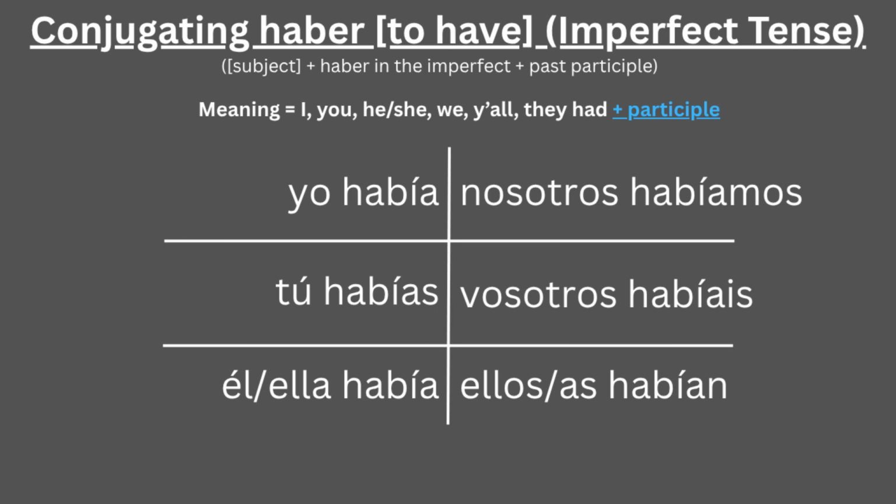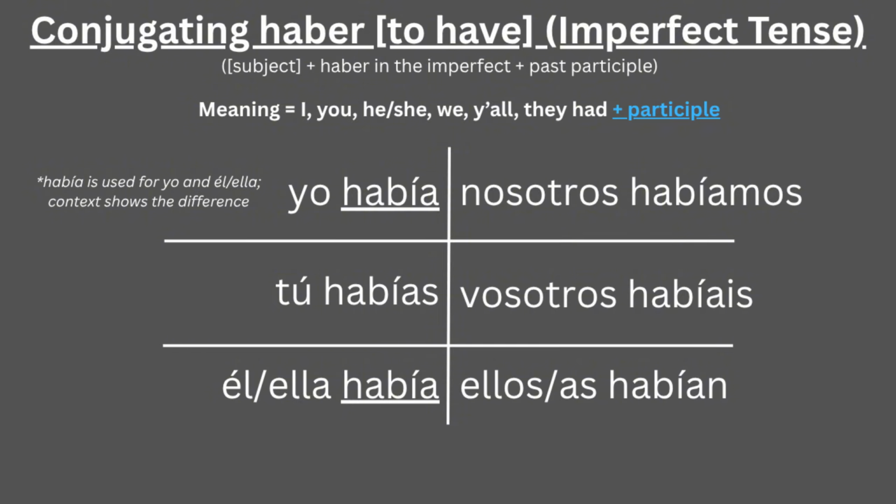Había, I had. Habías, you had. Había, he, she had. Habíamos, we had. Habíais, y'all had. Habían, they had. The conjugation había is used twice, so context will show the difference.